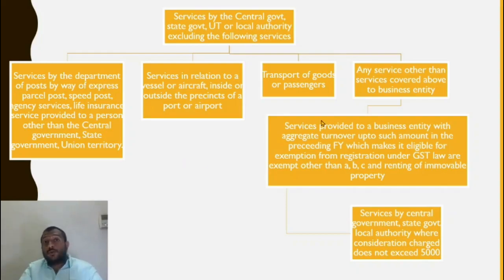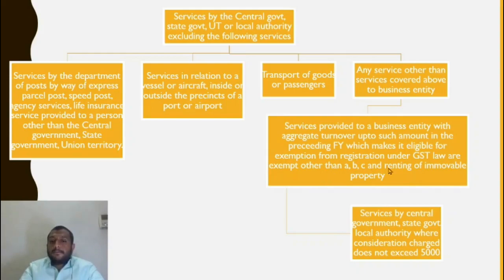In that case, services provided by the government to that business entity which is not required to register itself is exempt. If it is crossing the threshold limit so that it has to register itself and has not registered, or it is actually registered, then it is subject to tax. And who is required to pay tax? The business entity under reverse charge.